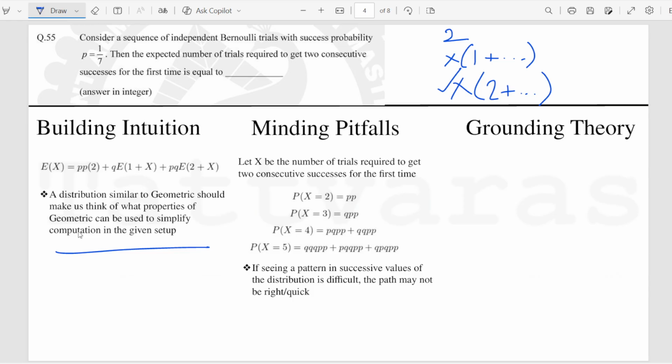possibilities. And when you encounter such kind of questions which involve you to write the system recursively, how do you make sure that the system that you have written is right, or how do you get confidence in what you have written? By looking at the probabilities. So in the first case, the probability was what? P square. In the second case, it's talking about the failure, so it's Q. In the third case, it's talking about first success, then failure, and then the restart. Even here, it's a restart.